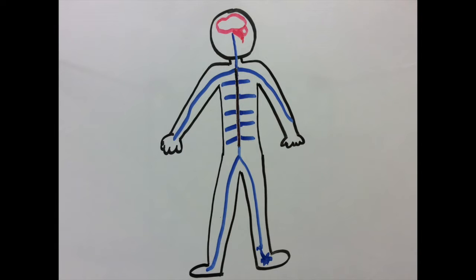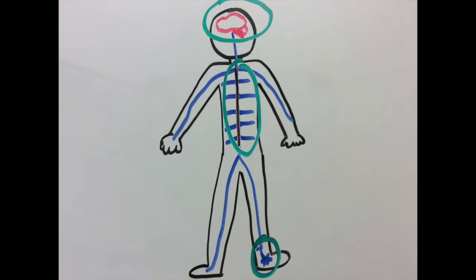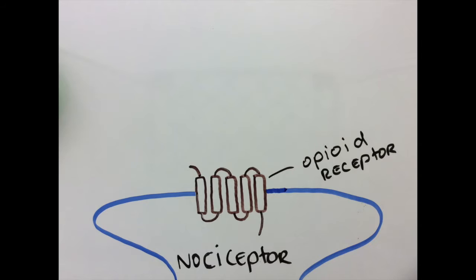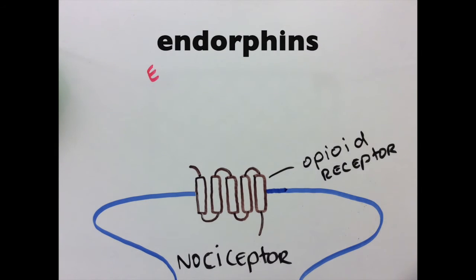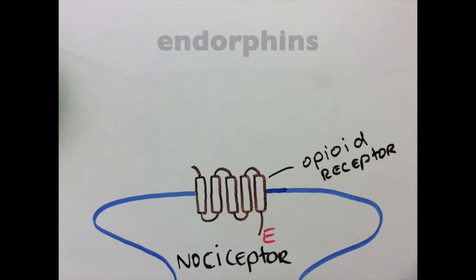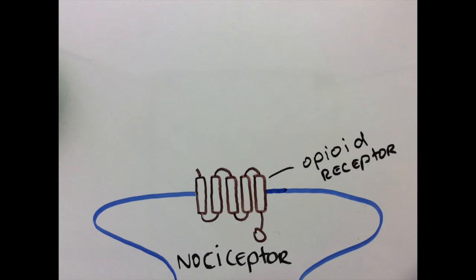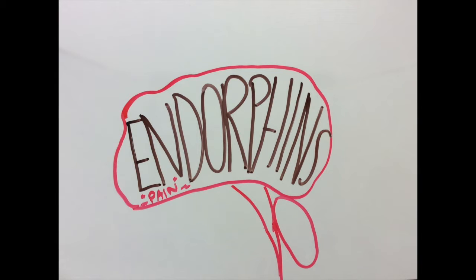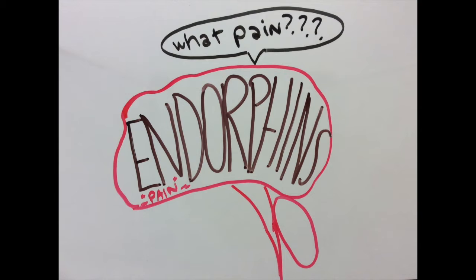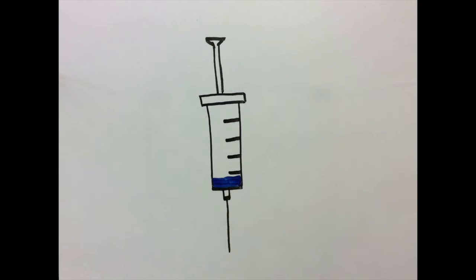Opiates, on the other hand, work at multiple steps in the pain sensory pathway. They bind to the opioid receptors in cells in our brain, spinal cord, and peripheral nervous system. These opioid receptors are originally used to bind with endorphins, which are brain chemicals that make us feel good. Opiates act as competitive enzyme inhibitors, taking up the active site where endorphins usually bind. Opiates are similar to endorphins but are much more potent, blocking the pain signals and preventing our brains from registering the pain.